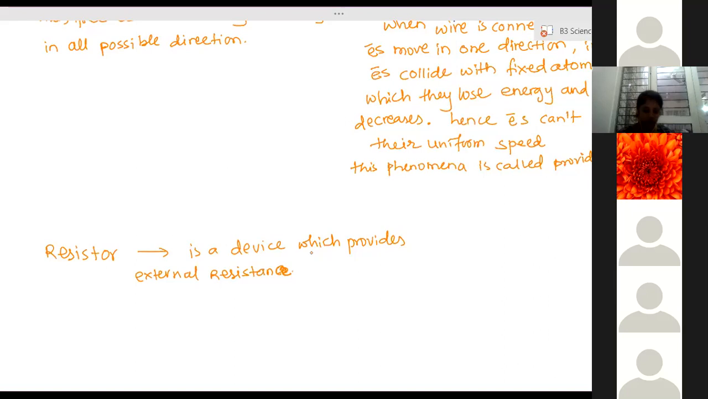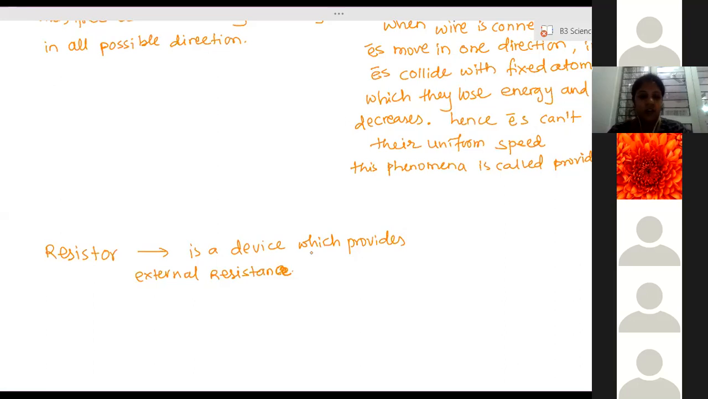Now, how to increase the amount of current? That is the function of that regulator. So when you are changing the regulator to increase the speed, that means you are decreasing the resistance in the circuit. So when resistance decreases, the current will increase. And when current increases, the speed will increase. Clear? So the regulator is one of the external resistors. Clear? Able to understand? Yes, ma'am.